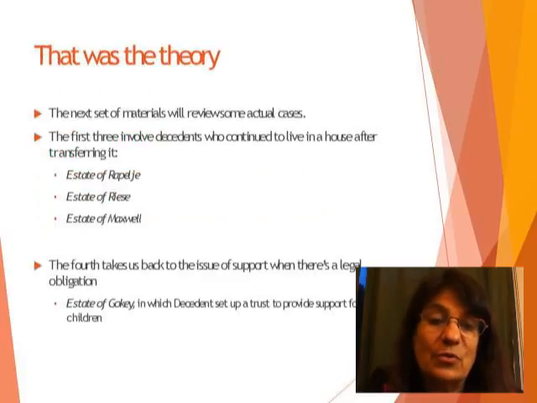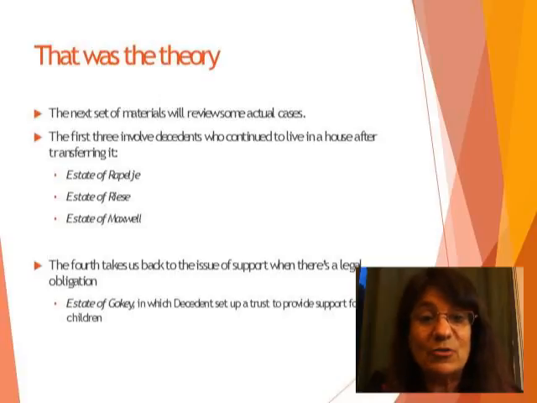Okay, so now we'll turn to the actual cases from your casebook. The first 3 involve decedents who continued to live in a house after transferring it. I think the issues are a little bit clearer in trusts, because usually in a trust we've said what we mean, hopefully. We get these fuzzy cases when people give their house to the kids and then they don't move out. So the first 3 cases actually all involve residences. The 4th one is a little bit different. It involves setting up a trust for the benefit of minor children that I might still be obligated to support. So I think these will be in the next video.